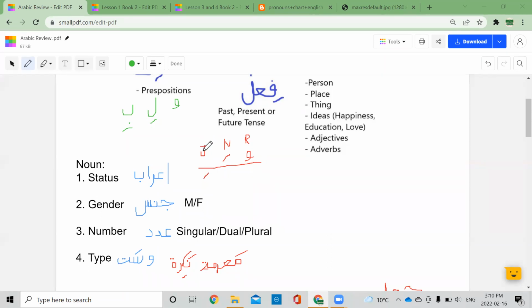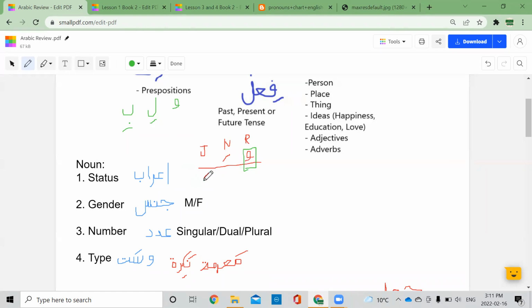Okay. In its normal state, an ism will always have rafa. Okay. In its normal state, kitabu, baytun, either dhamma or dhammatain, but it will be rafa. Okay. When it has nasab or jar, there's a reason for it. Okay, and that's why we're learning grammar. Grammar will tell you why an ism is not rafa. Why is it nasab or why is it jar?